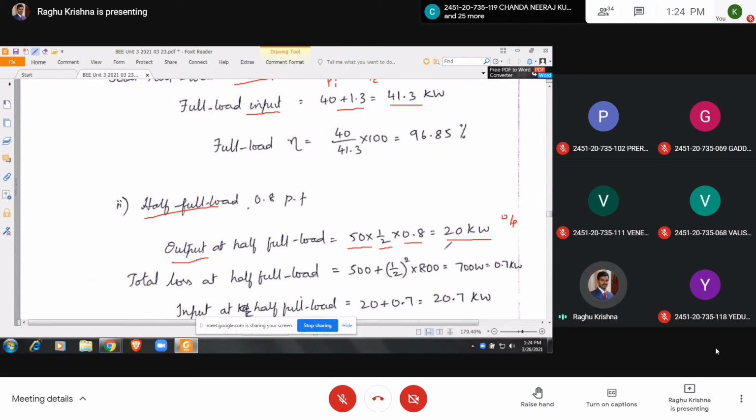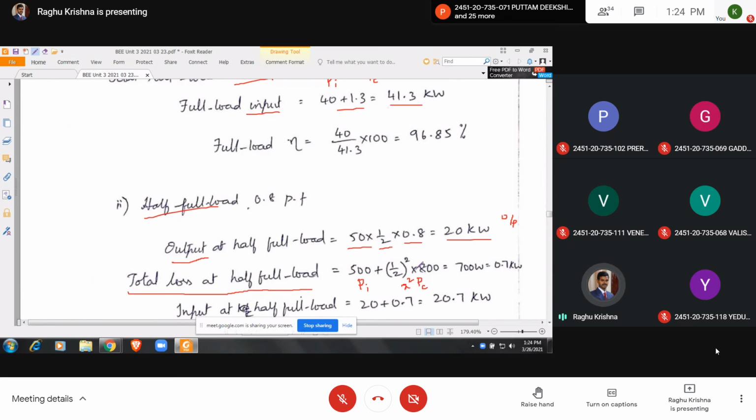Now coming to input. Before that, we have to calculate the total losses at half full load, which is equal to PI, that is 500, plus x square PC. Since the current becomes half, I square means x square here.